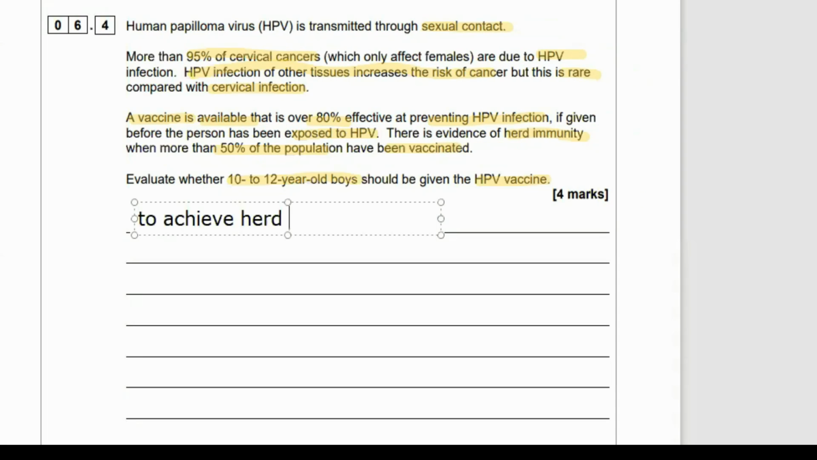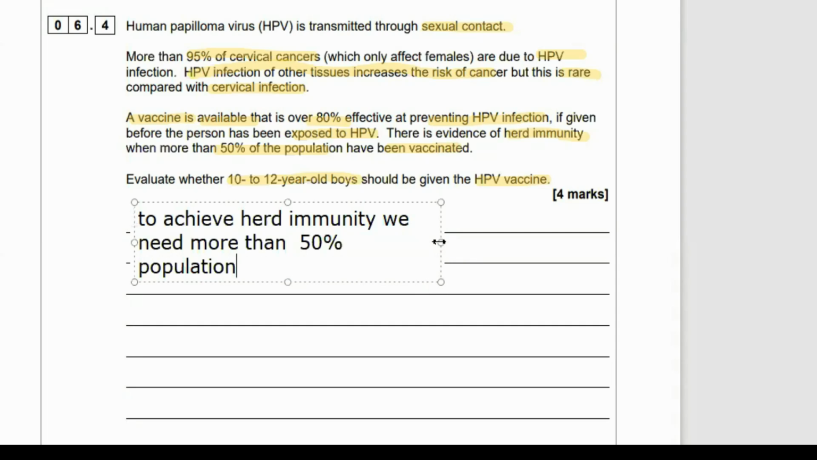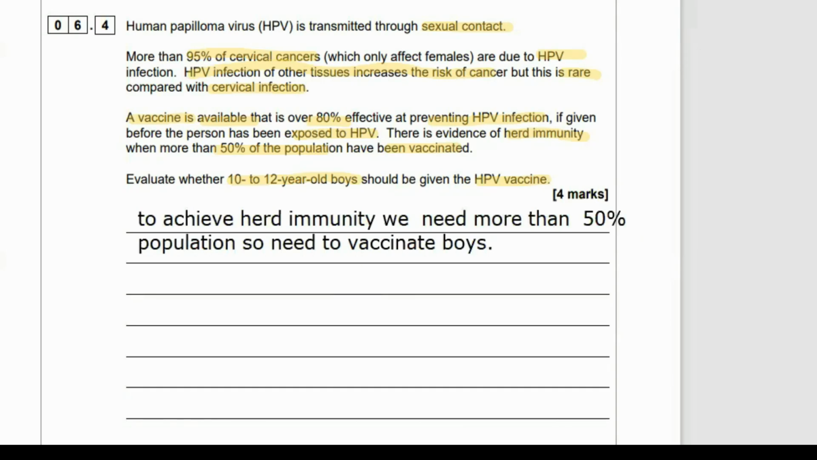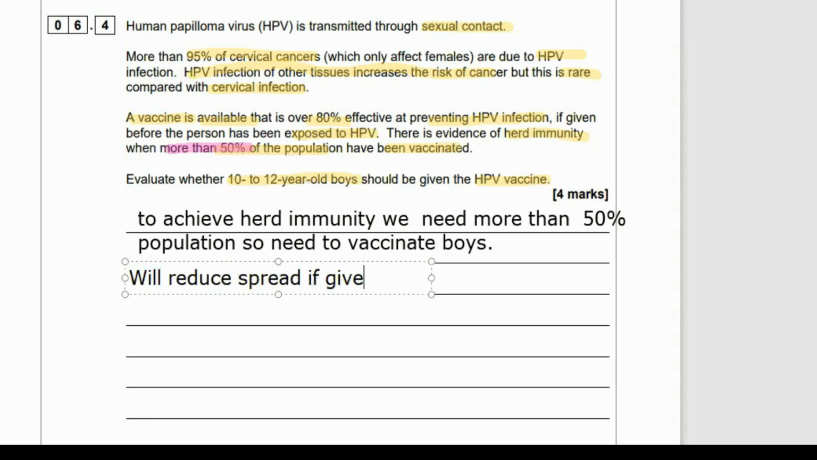So we got some information there to give us some answers. Remember, we're looking at arguments for and arguments against. There's a lot of arguments for here. One of the key things to spot, which I highlighted there, was the herd immunity bit. In order to achieve herd immunity, you need more than 50%. Obviously, roughly 50% are male and female. So if we need more than 50%, like 52, 53%, we're going to have to vaccinate some boys as well as the female population. Otherwise, we can't get more than 50%. So that's a good argument for vaccinating boys.